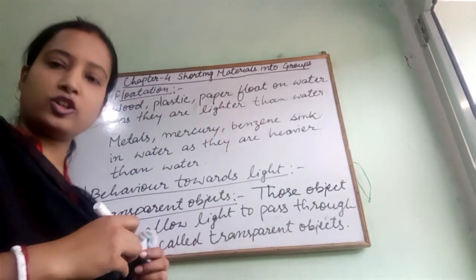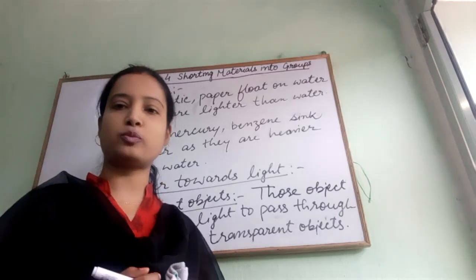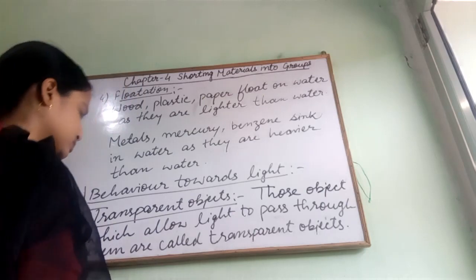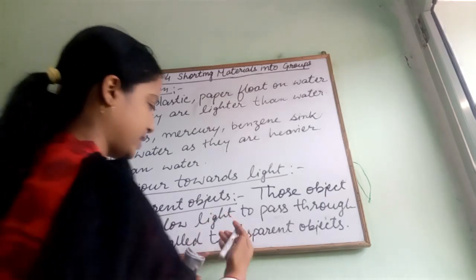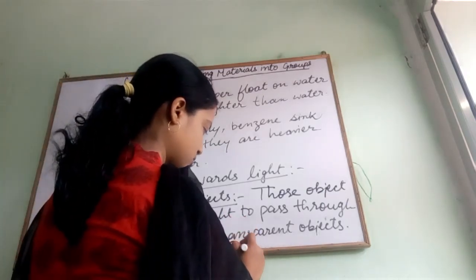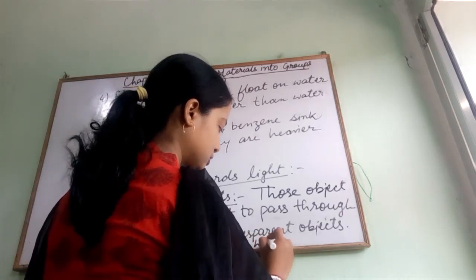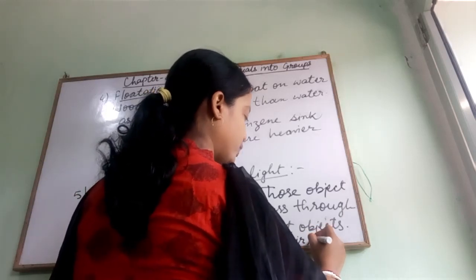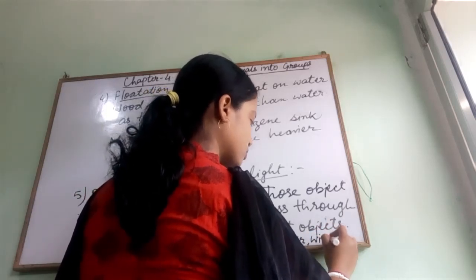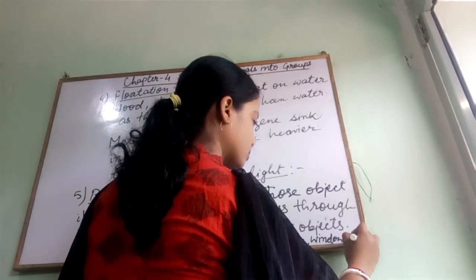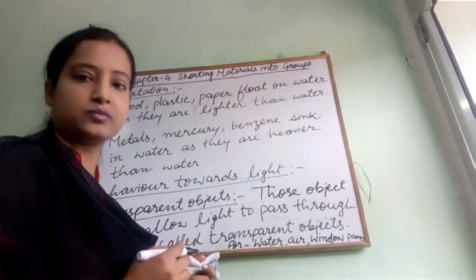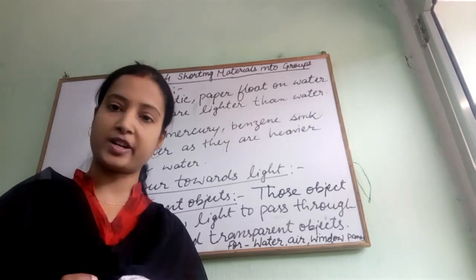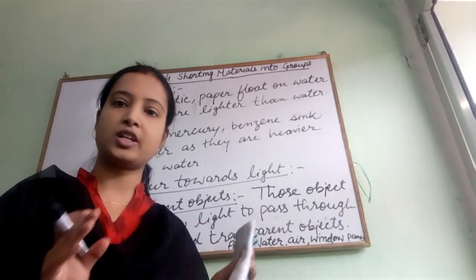As I told you, those objects which allow light to pass through them completely are called transparent objects. For example, here I can write water, air, window panes, etc. So these are all transparent objects. This is the first category of materials on the basis of behavior towards light.